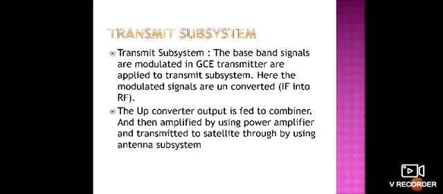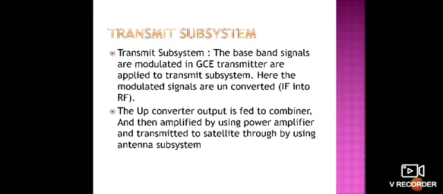And what is the use of the transmit subsystem? The baseband signals modulated in the GCE transmitter are applied to the transmit subsystem. Here the modulated signals are up converted, that is, the IF frequency signals are converted to RF signals, and the up converter output is fed to the combiner, and then amplified using the high power amplifier, shortly called HPA.